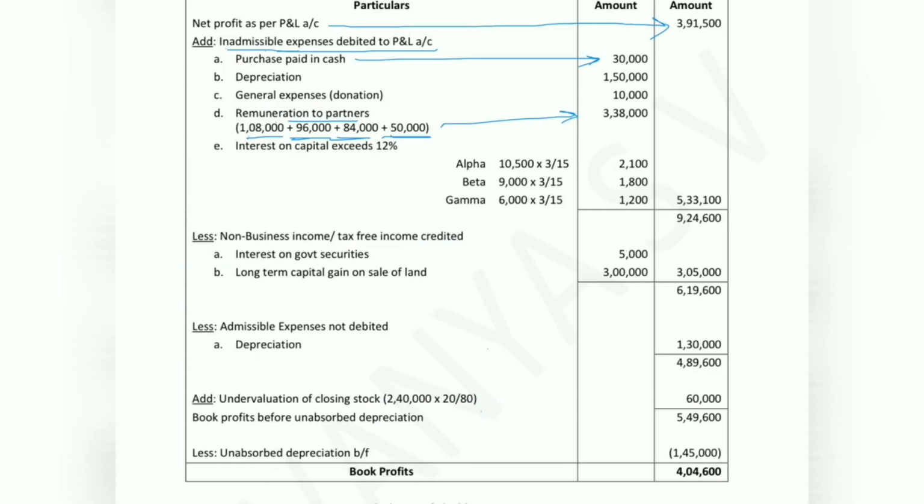So depreciation 1,50,000 is inadmissible, and admissible expense is to the extent of 1,30,000. You can also directly show 20,000 here, that is 1,50,000 minus 1,30,000. Both ways you can solve. In the next problem I will try to solve by another method.